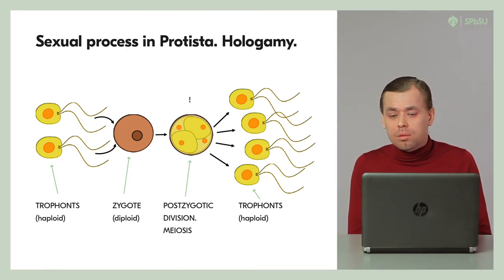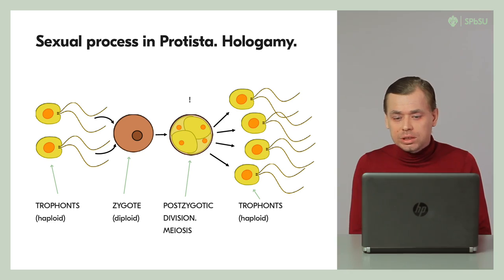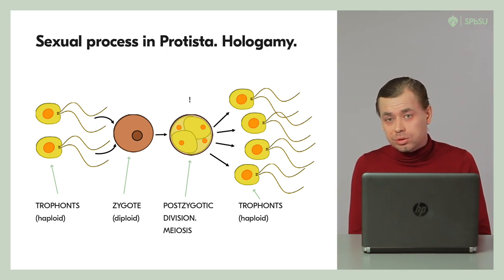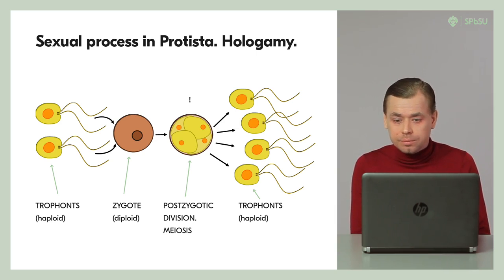However, the majority of protist life cycles are characterized by genetic recombination taking place during the sexual process. The earliest way of sexual process is the fusion of two cells morphologically identical to the feeding stages, trophozoites.